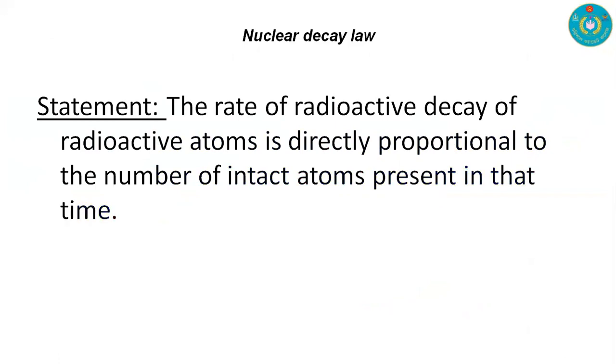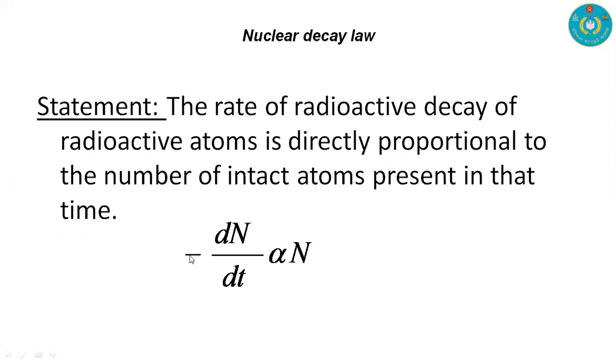That is, the rate of radioactive decay of a radioactive atom is directly proportional to the number of intact atoms present at that time. That is, the rate of change of radioactive atoms, or rate of decay of radioactive atoms, is directly proportional to the number of intact atoms present, which can be denoted with this equation: minus dN/dt, that is, the rate of change of atoms, is proportional to the intact atoms.